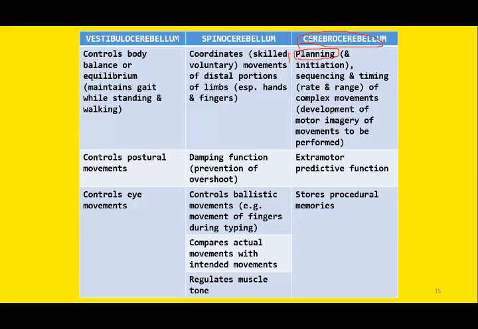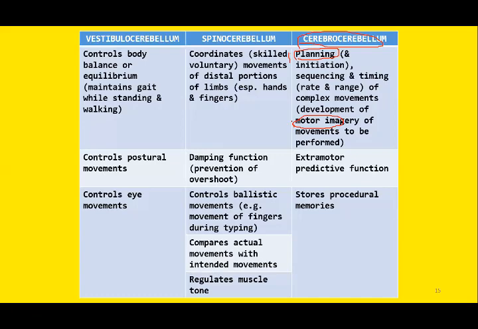It will determine the timing of the movement, it will determine the rate, range, and direction of each complex movement. This is known as the development of motor imagery. So motor imagery is developed by this neocerebellum, and it develops the motor imagery before it performs the actual movement.